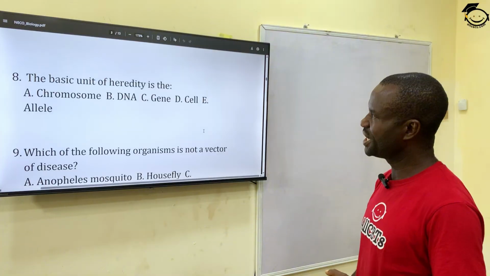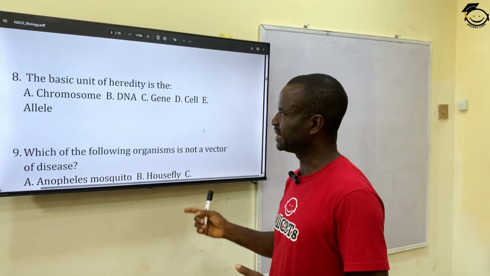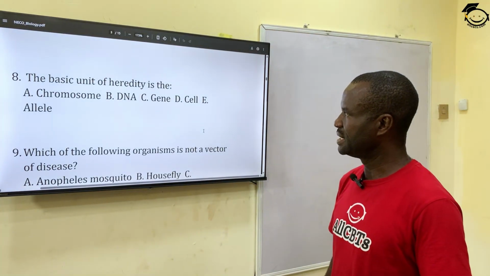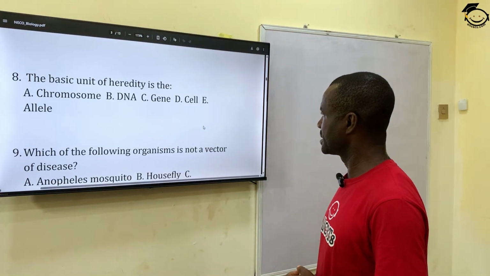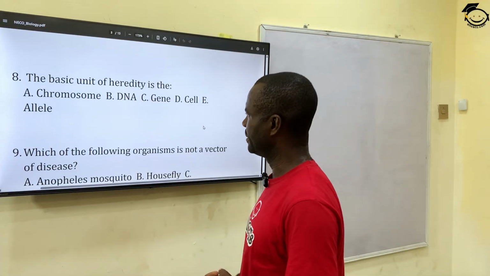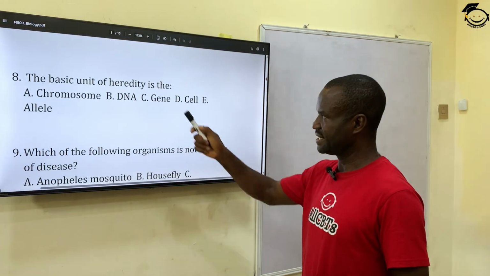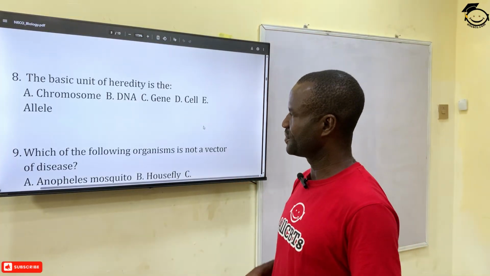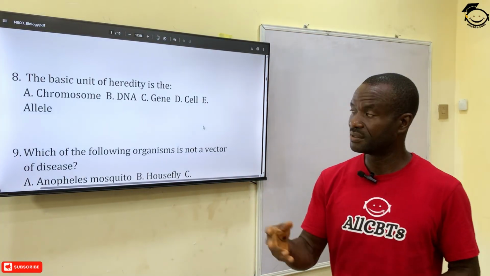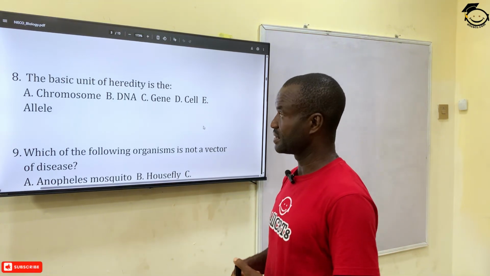Question 8. The basic unit of heredity is the dash. A. Chromosome. B. DNA. C. Gene. D. Cells. And E. Allele. The correct answer is the gene. The gene is the basic unit of heredity, and heredity means the transfer of character or traits from parent to their offspring.